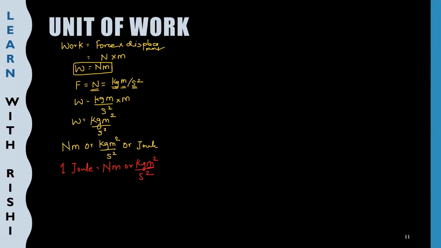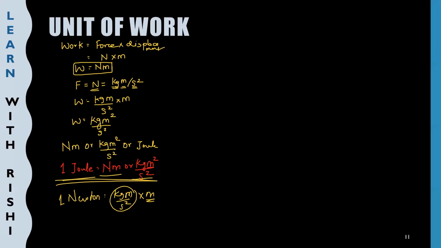In chapter number 1, we have learned that 1 Newton is nothing but kilogram meter per second square. Similarly, 1 joule is nothing but you have to multiply 1 Newton into meter: force into displacement, the unit of force into the unit of displacement, meter. 1 joule is kilogram meter square per second square, and 1 Newton is kilogram meter per second square.